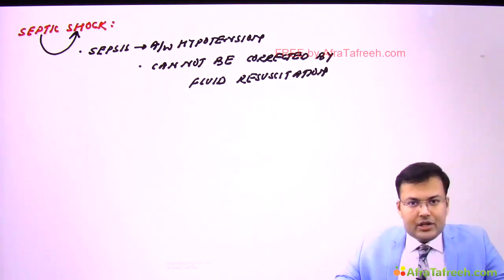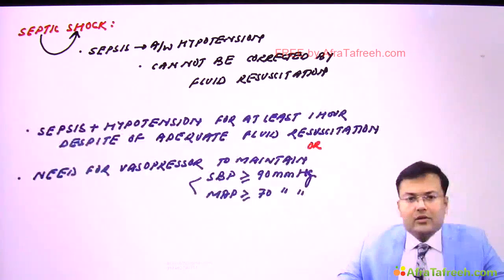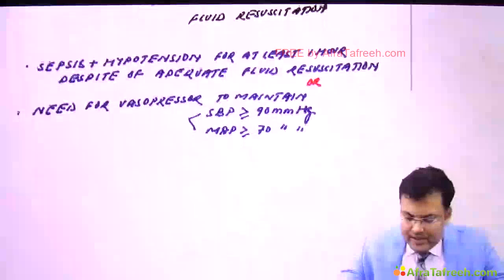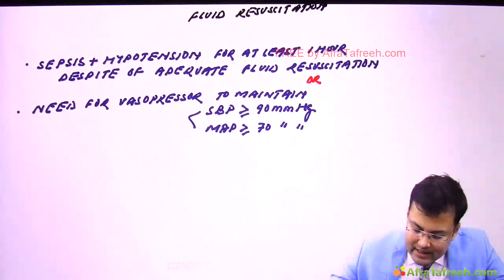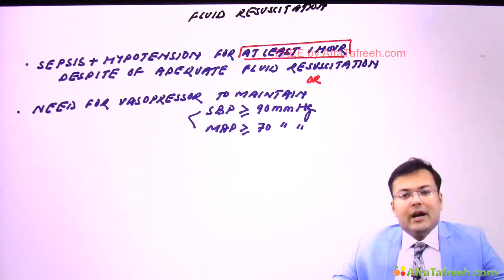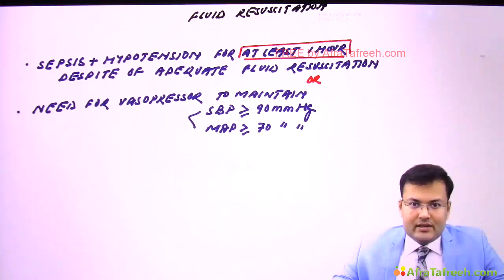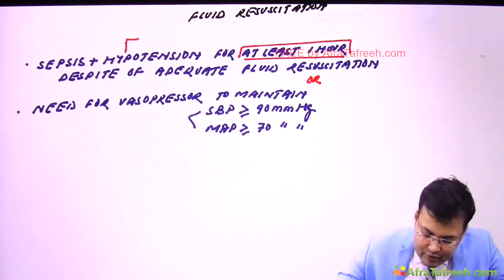So what's the definition of septic shock? It's sepsis plus hypotension for at least 1 hour, despite adequate fluid resuscitation. Clear? And what is the definition of hypotension here?